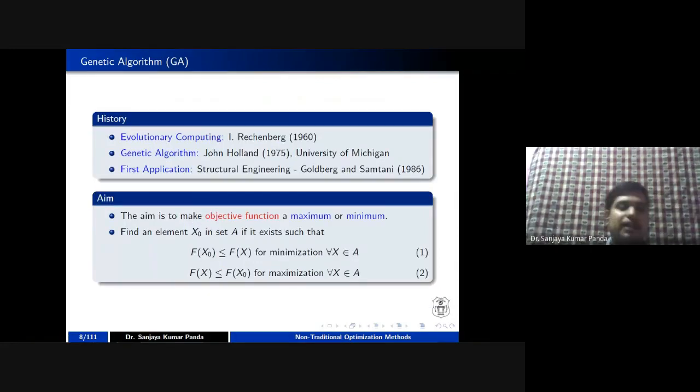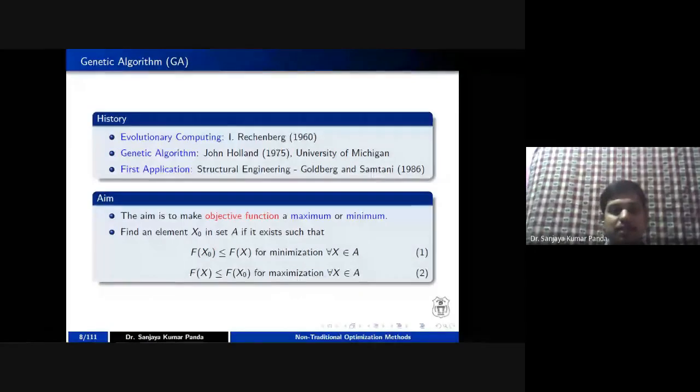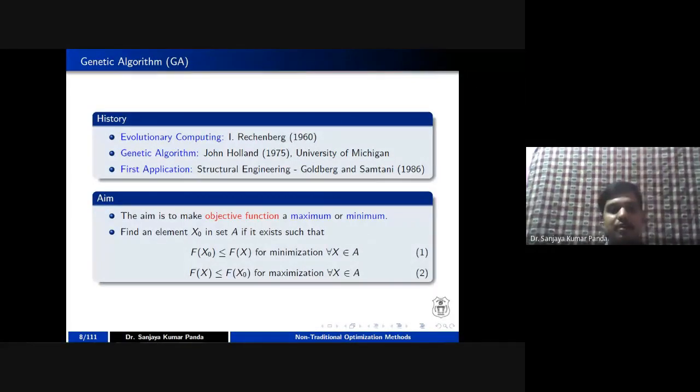Coming to the genetic algorithm, this evolutionary computing was developed in the year 1960 by Reichenbach. Initially there was no concept of evolutionary computing; the term was coined by this particular person. Later in 1975, John Holland at the University of Michigan developed the genetic algorithm.